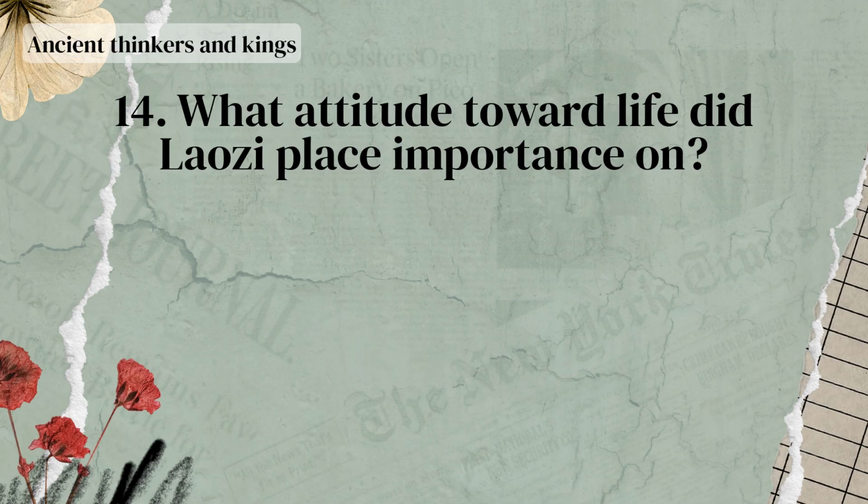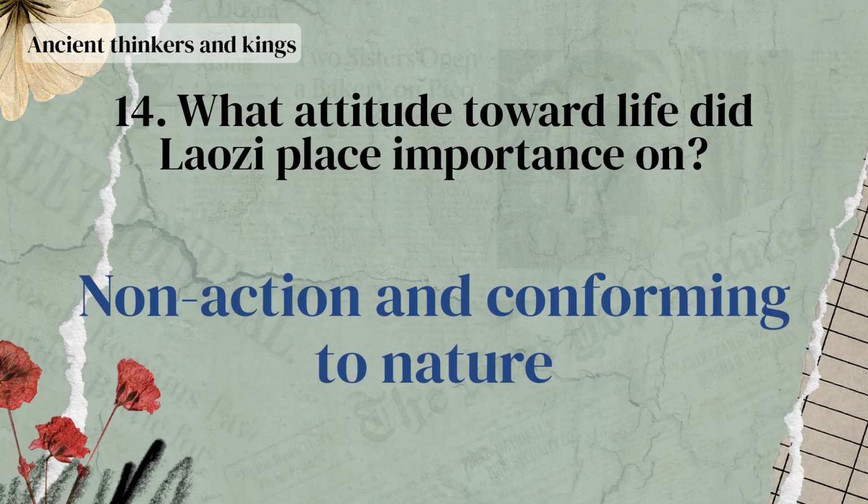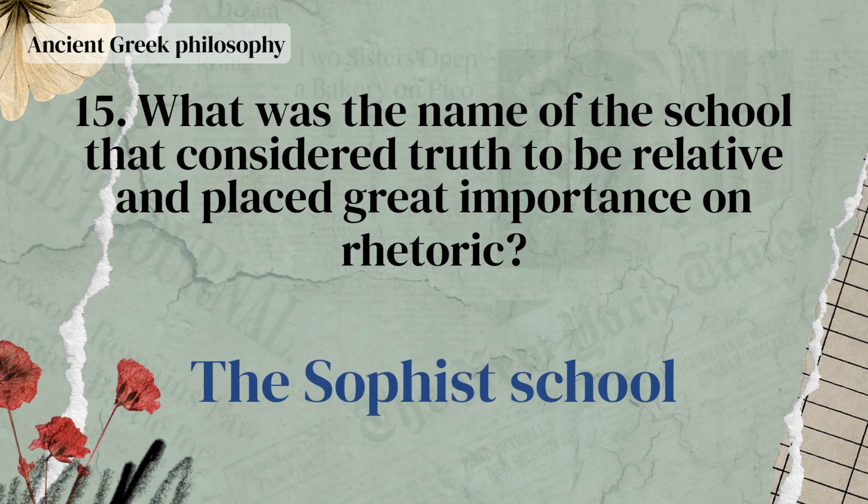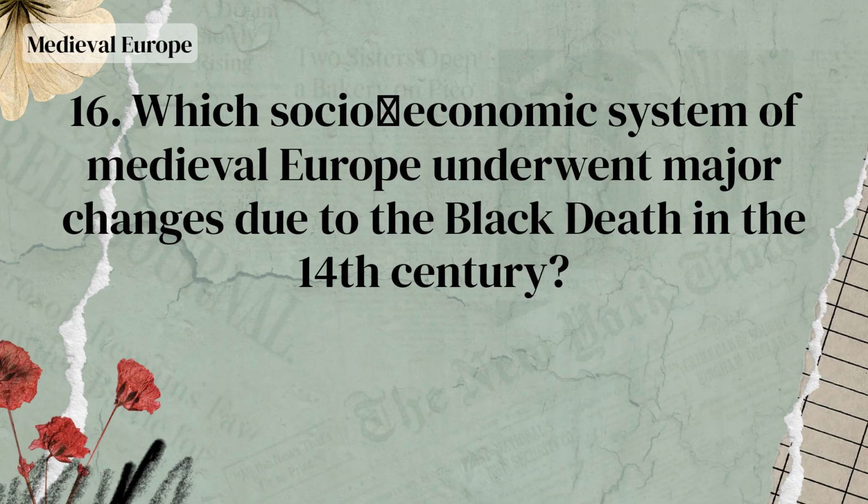Who was the German Renaissance scientist who completed the laws of planetary motion? Kepler. What attitude toward life did Laozi place importance on? Non-action and conforming to nature. What was the name of the school that considered truth to be relative and placed great importance on rhetoric? The Sophist school. Which socio-economic system of medieval Europe underwent major changes due to the Black Death in the 14th century?